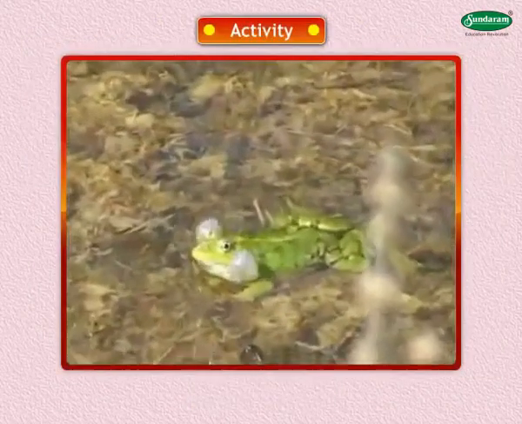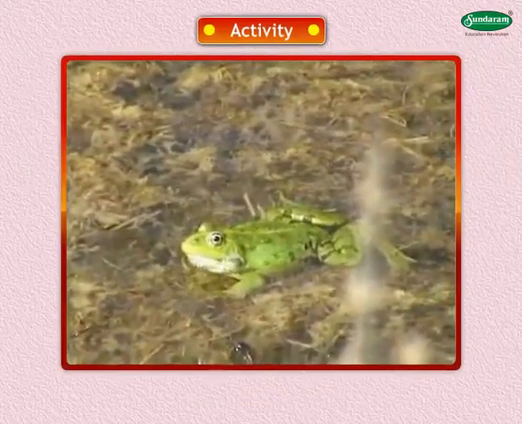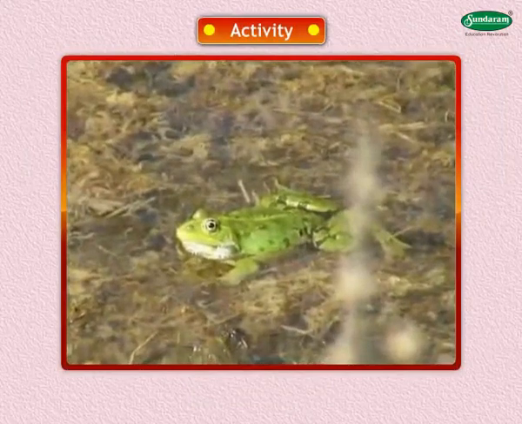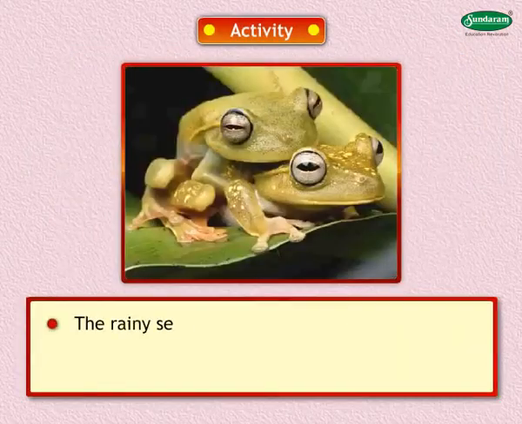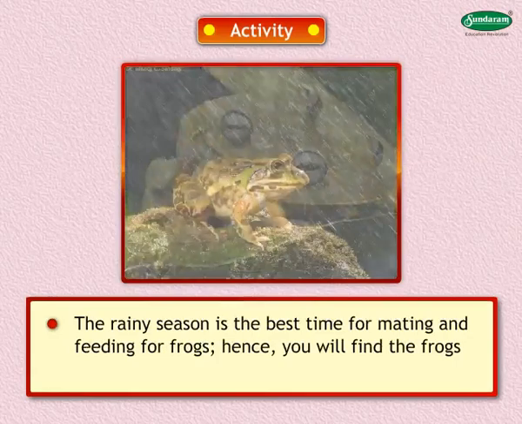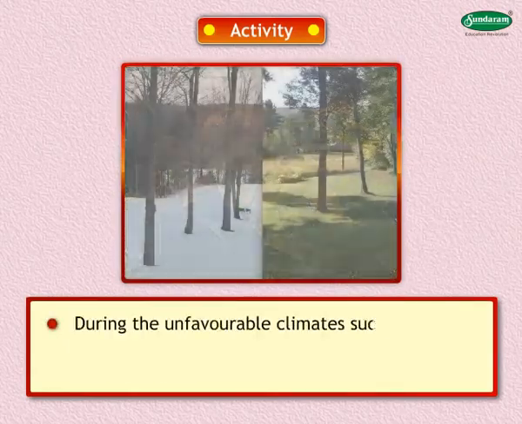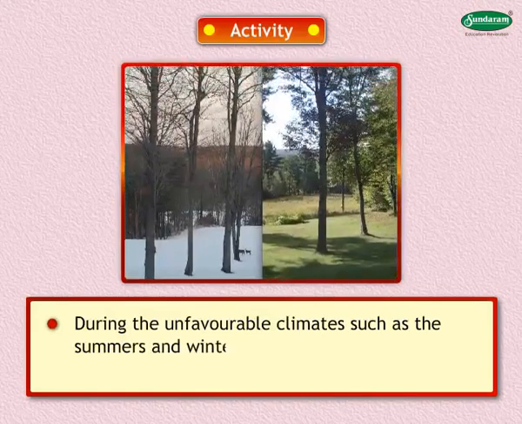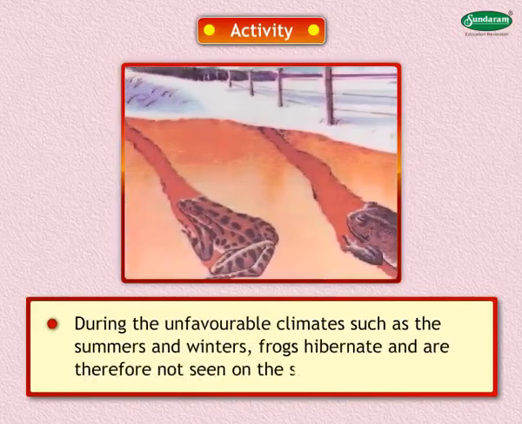Activity. You find frogs croaking in the rainy season, but you don't find them in hot summer days or intense winter days. Why? The rainy season is the best time for mating and feeding for frogs. Hence, you will find the frogs during the rains. During the unfavorable climates such as summers and winters, frogs hibernate and are therefore not seen on the surface of the earth.